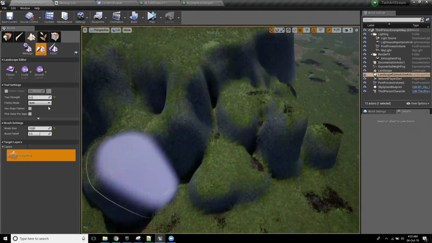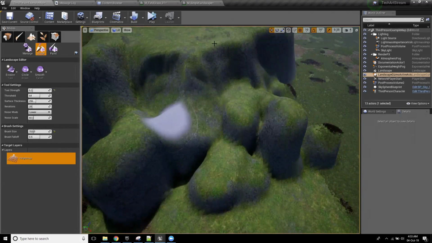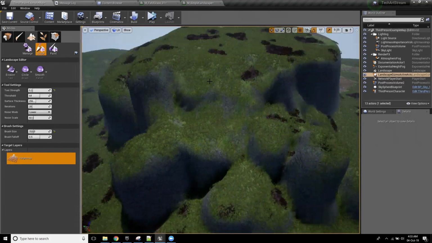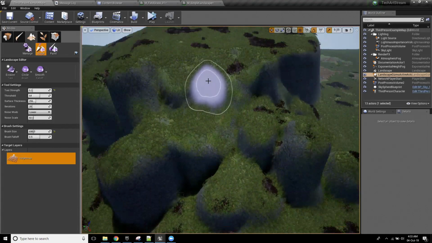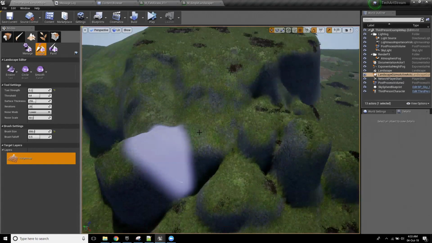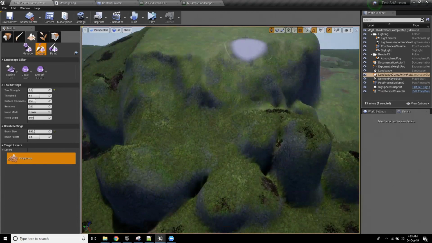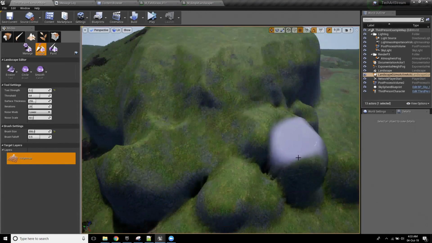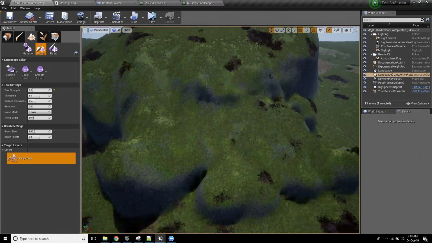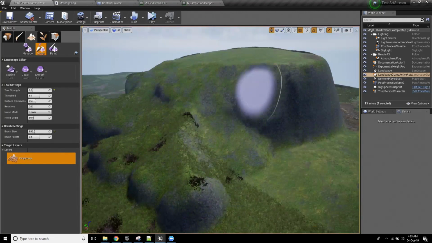What are the keyboard shortcuts you're doing to set the size of the brush? These square brackets control the size of it. It's just the same as Photoshop. So I've got this, and yeah, I just like to kind of rip this out.